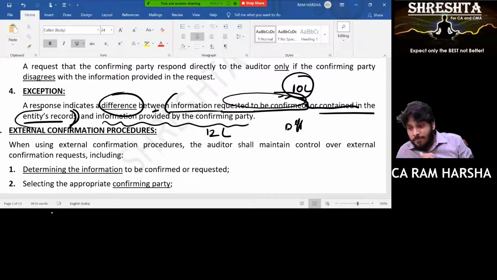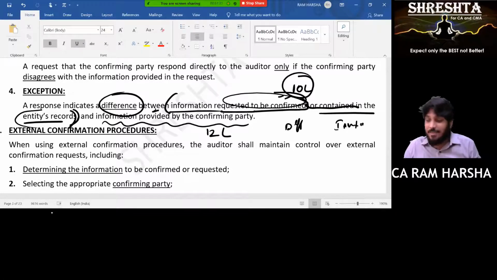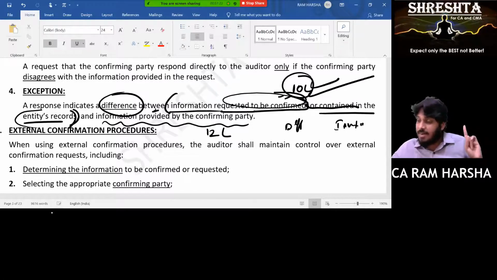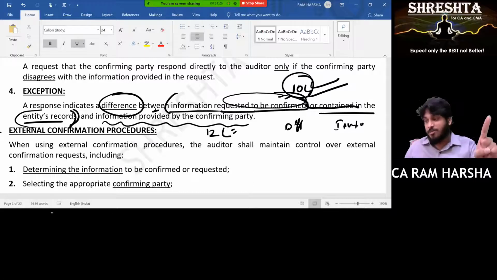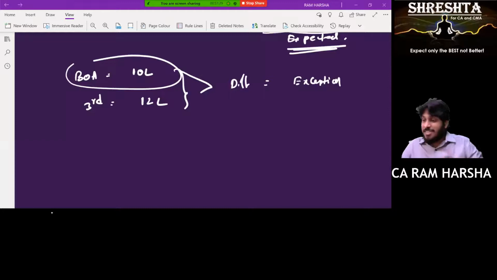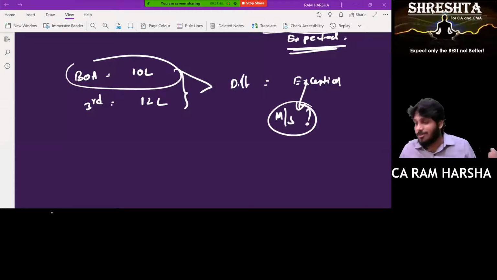We need to reassess that. Investigate why there is a difference. Talk to the management. Resolve why there is a difference. Then you will understand whether our client's books are mistaken or the third party's books are mistaken. Yes, sir. That's an exception. Once you investigate, later you will understand whether the exception turned into a misstatement or not.